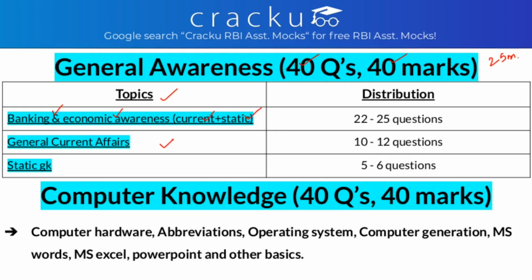Even general current affairs, that is not related to banking but general. You also need to read all the deals signed between the Government of India and any other private bodies which are currently in the news. And the other is the static part, static GK. From banking and economic awareness, both current and static, you get nearly 22 to 25 questions. From general current affairs you get 10 to 12 questions, and from static GK you get 5 to 6 questions. So you can see that banking and economic awareness, both current and static, has the maximum number of questions.